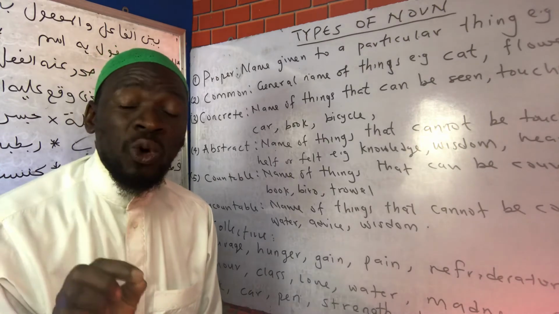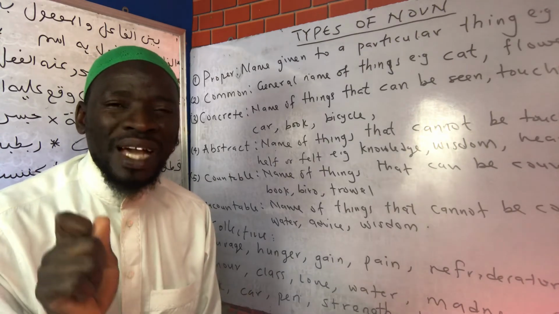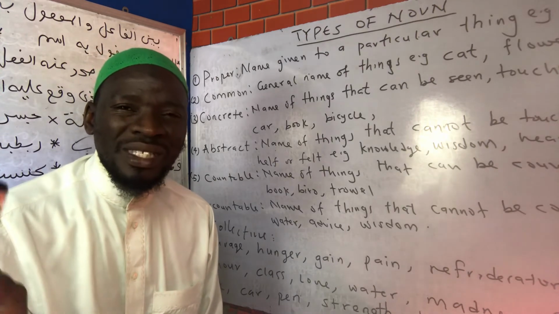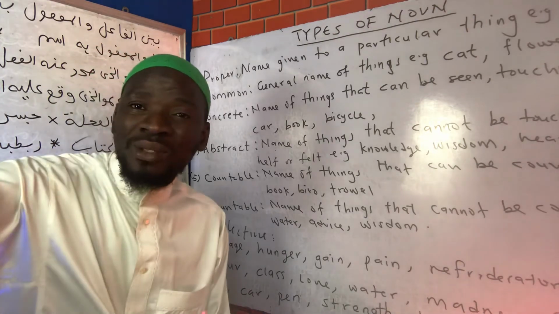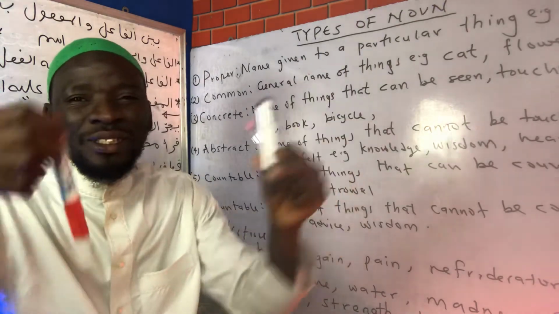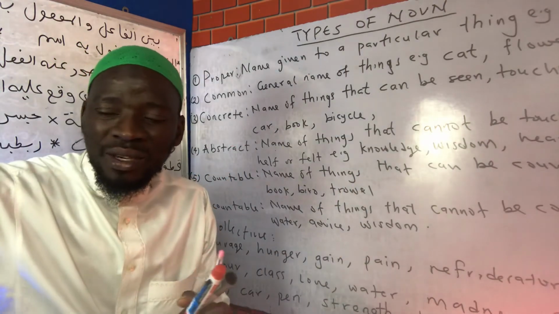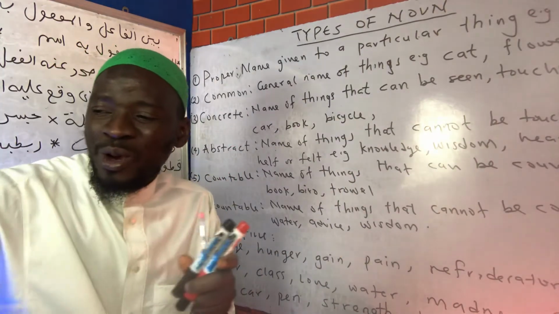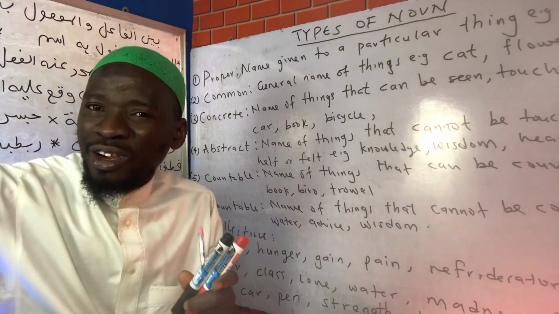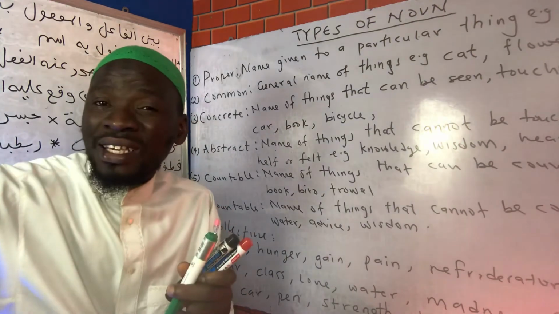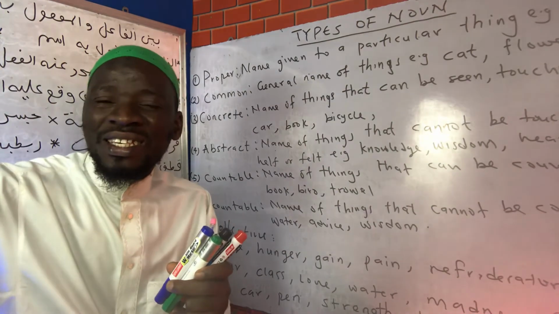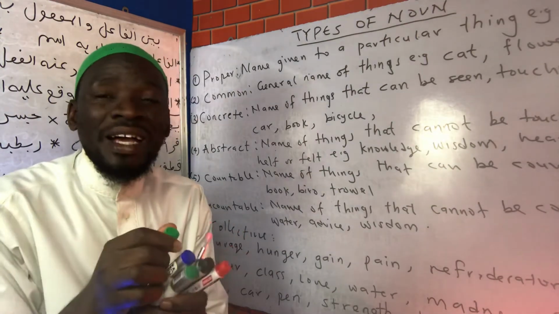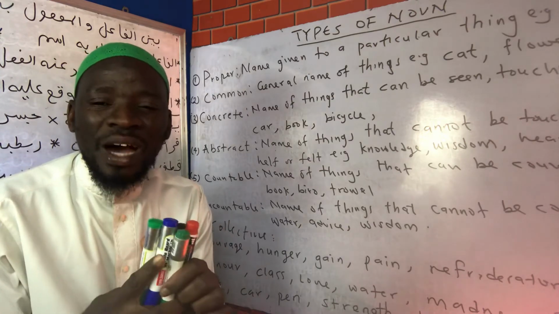Then the fifth one is the countable noun. Countable nouns are names of things that can be counted. For instance, this pen can be counted. I can say one pen, two pens, three pens, four pens, five pens, six pens. So these are countable.